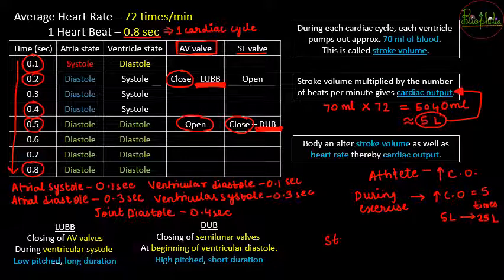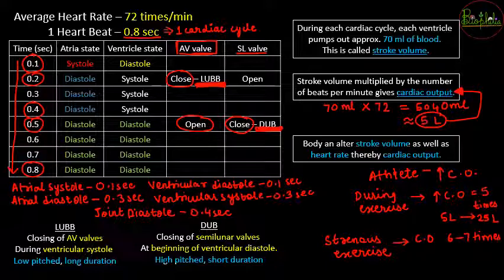But once you do strenuous exercise, very vigorous exercise mode, for example if you have to lose 5 kgs in 15 days, so you undergo strenuous exercise, that cardiac output can increase about 6 to 7 times.